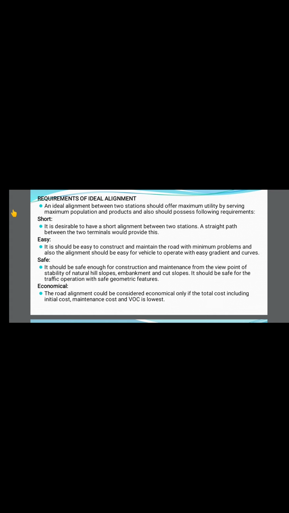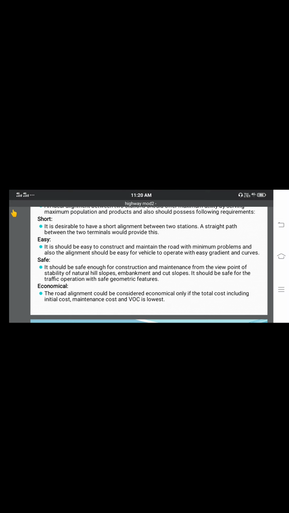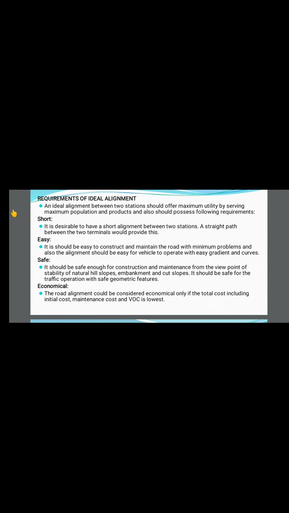Short means it is desirable to have a short alignment between two stations. A straight path between the two terminals would provide this. Next, easy. It should be easy to construct and maintain the road with minimum problems, and also the alignment should be easy for vehicles to operate, with easy gradient and curves.